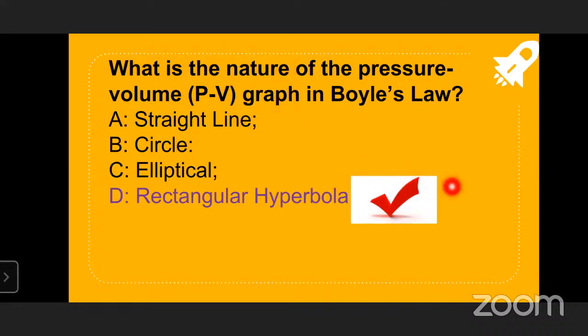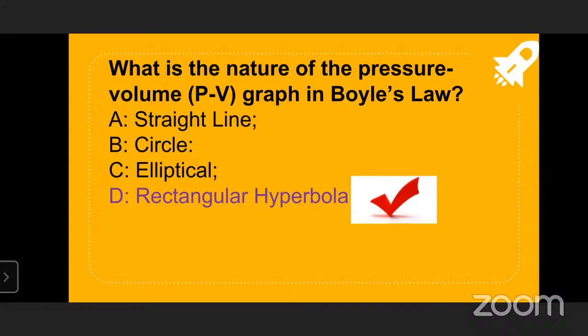The graphical representation is also in another slide, and I'll explain that too. So the graph is a hyperbola, a rectangular hyperbola, like this. As the pressure slowly increases, the volume decreases, so we get a rectangular hyperbola. It's not a straight line, not a circle, not an elliptical path. The question asks only about the relation between P and V; the graph of P and 1 by V is different. So between P and V, the graph is a rectangular hyperbola.